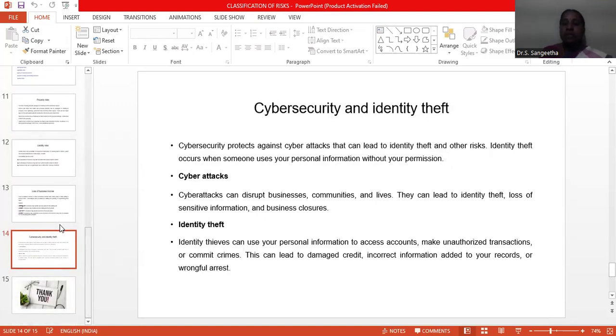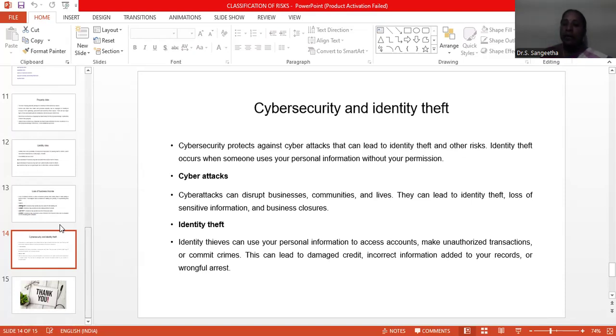Next is cyber security and identity theft. It can lead to identity theft and other risks. It occurs when someone uses your personal information without your permission. Cyber attacks can disrupt businesses, communities, and lives.